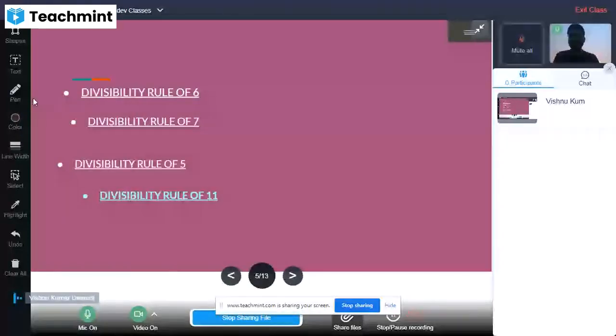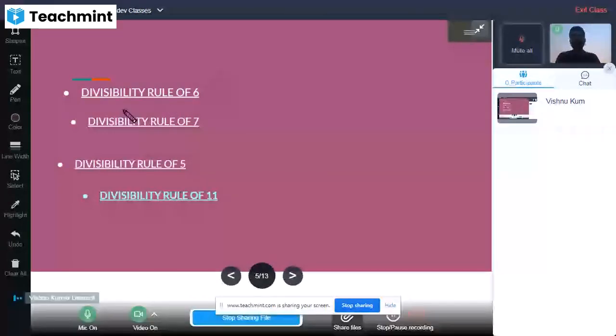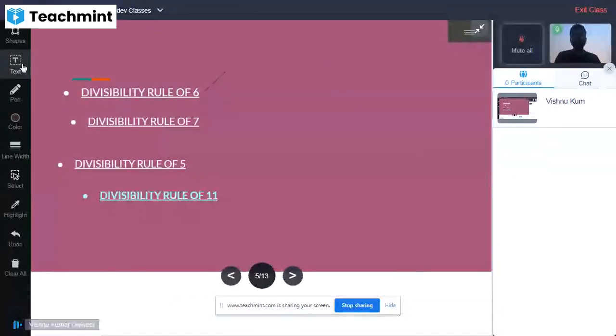If we look at the divisibility rule of 6, we will find that numbers ending with the digit 6 are completely divisible by 6. Please concentrate.